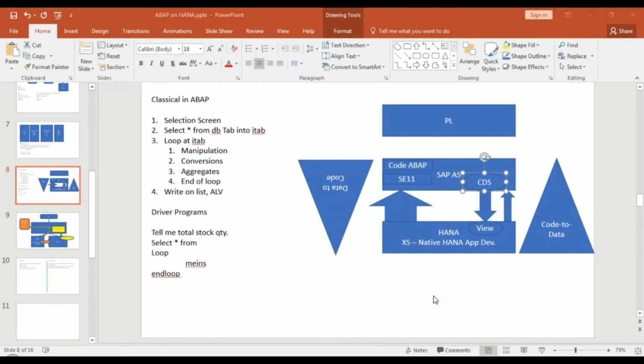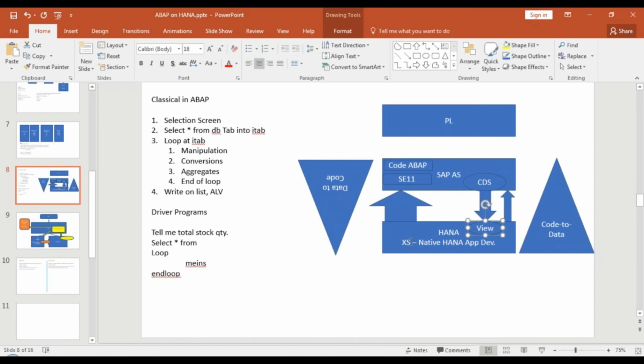HANA CDS is a different concept used in native HANA application development, not in ABAP on HANA. In ABAP on HANA, if you want to create any CDS, there is no HANA CDS, there is just ABAP CDS, which generates an underlying view in the underlying database system. If you want to learn HANA CDS, please subscribe to my native HANA application development course. In that, I've taught HANA CDS.